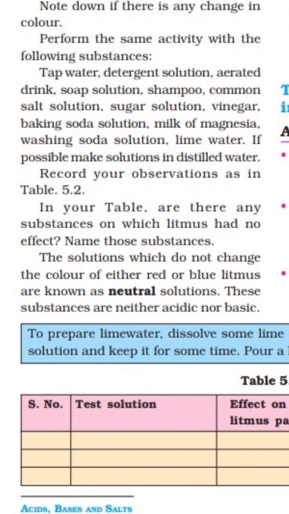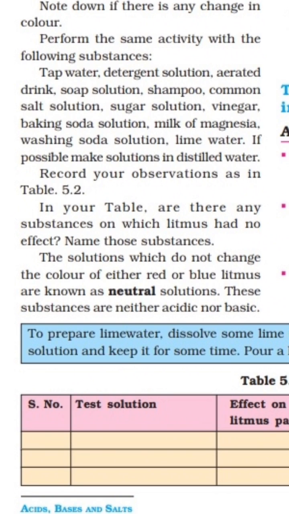Now first I want to tell you there are two types of litmus paper, one red and one blue. In this chapter three types of substances are mentioned: acidic, basic and neutral. When the substance is acidic, blue litmus paper changes into red color, but red remains the same.